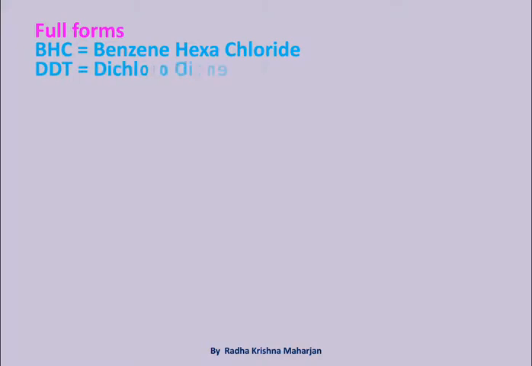Full forms: BHC, benzene hexachloride. DDT, dichloro diphenyl trichloroethane.